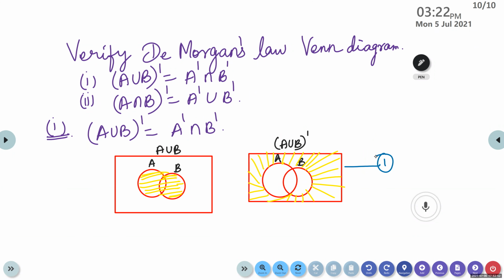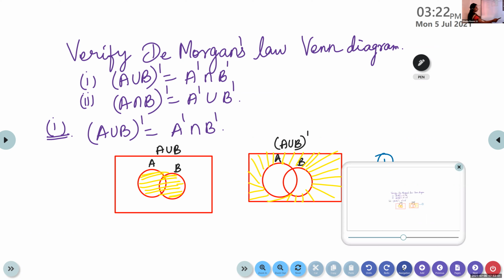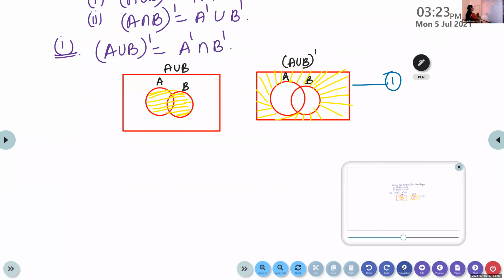So now we want to evaluate the other side. A union B the whole dash. We have to prove that it is the same as A dash intersection B dash.